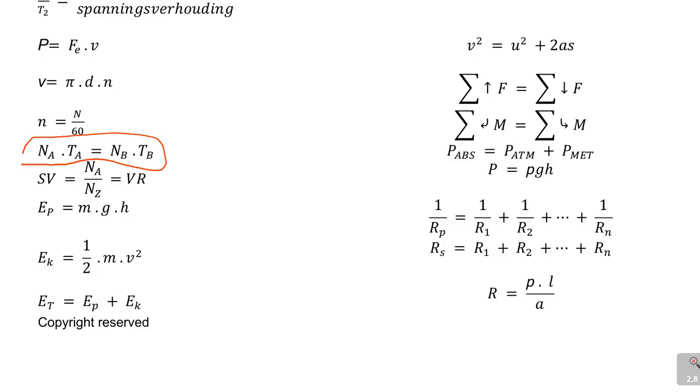It says NA times TA is equal to NB times TB. So if I use that formula, NA dot TA is equal to NB dot TB.